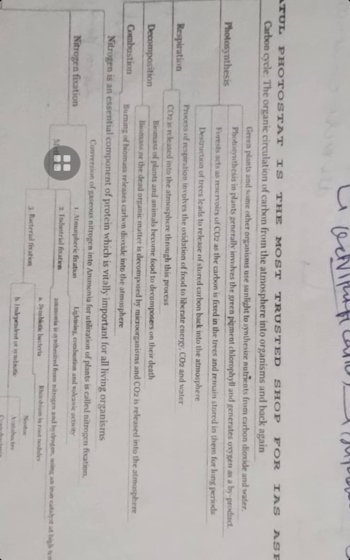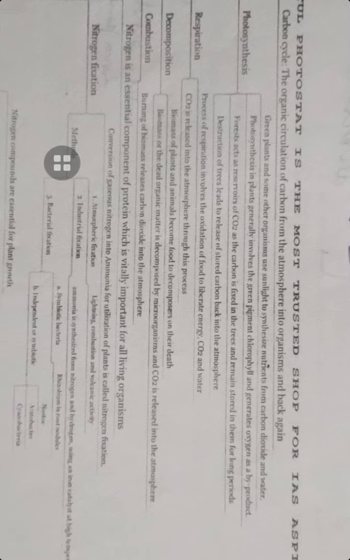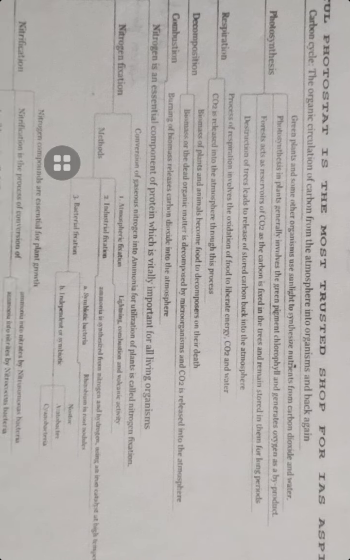In photosynthesis, the plant involves the green pigment chlorophyll and generates oxygen as a byproduct, and the forest acts as a reservoir for CO2. The carbon is fixed in the trees and remains stored in them for long periods, and destruction of the trees leads to the release of the stored carbon back into the atmosphere. This is photosynthesis.